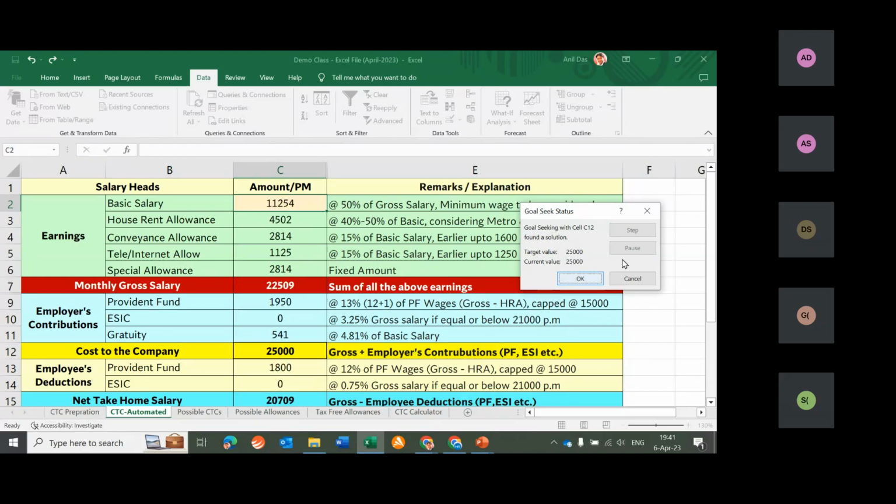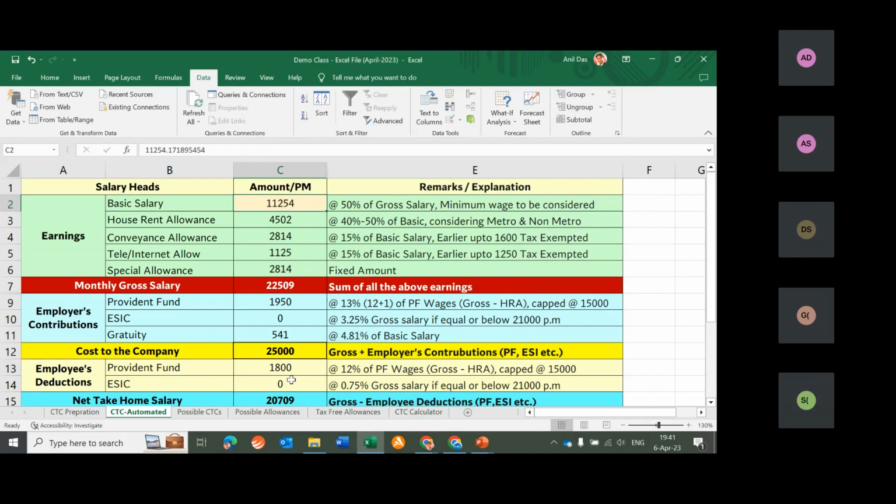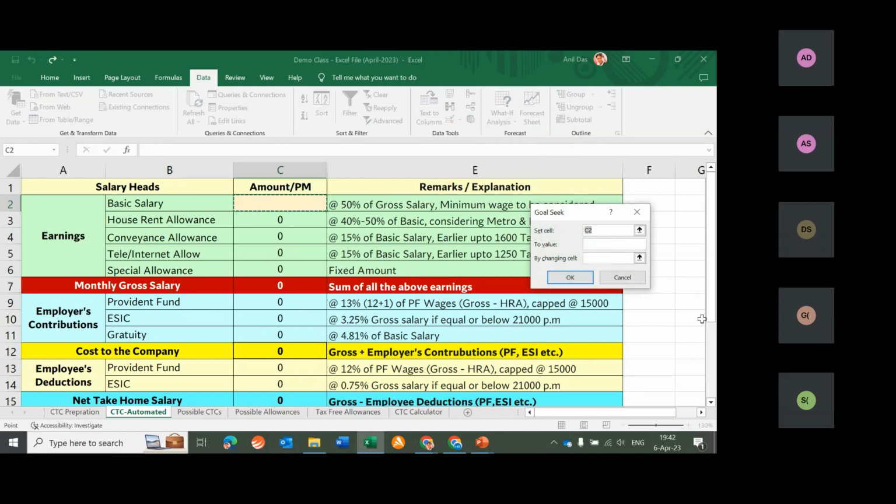So it is done. We have not done any manual activity, and the entire salary breakup is in front of us. If you want to look at it again, let me show you again. Under Data, there is What-If Analysis. Under What-If Analysis, three options will come. Select Goal Seek.